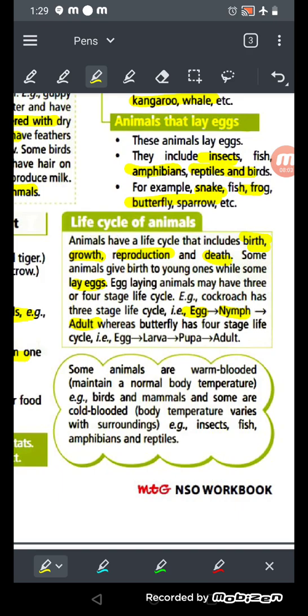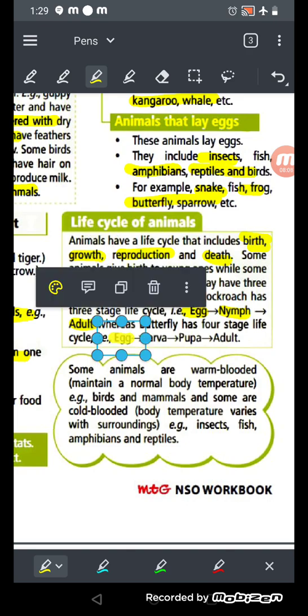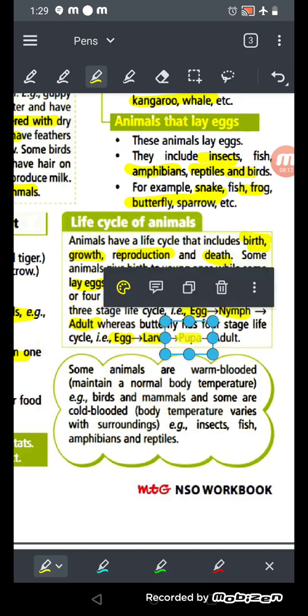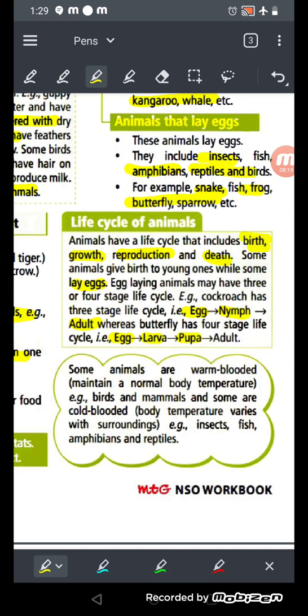Like the butterfly has 4 stages. How? First, the butterfly is an egg. When the egg hatches, the larva comes out. After the larva, it becomes a pupa, and then after the pupa, it becomes an adult butterfly, meaning a complete butterfly, okay? So we have studied this in the reproduction chapter in your class as well.